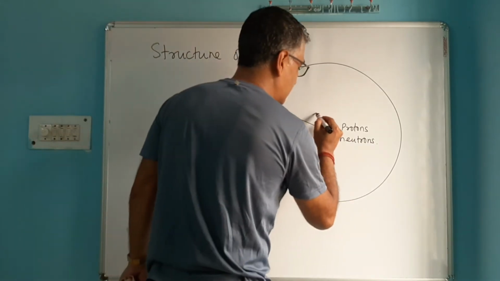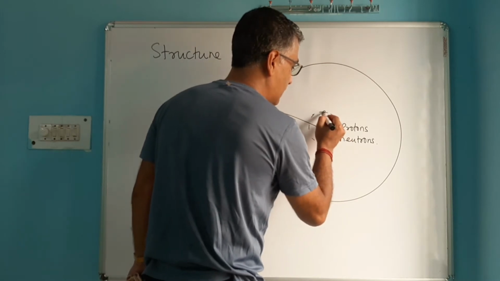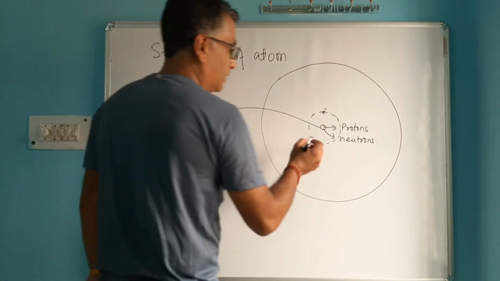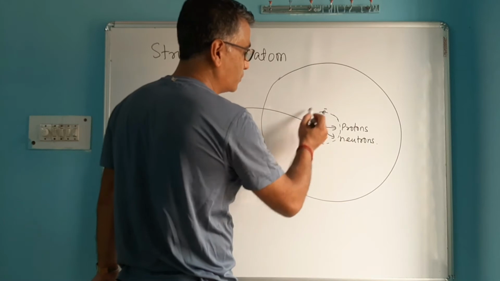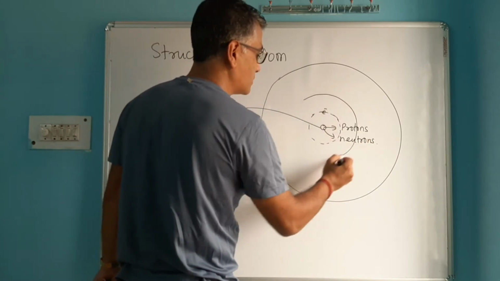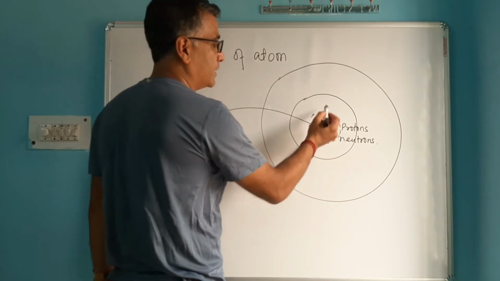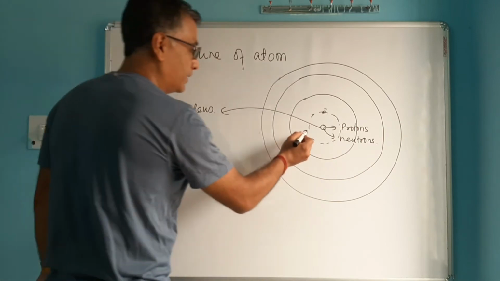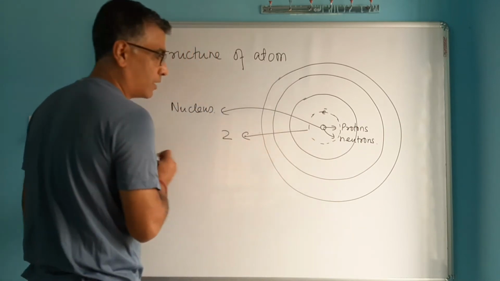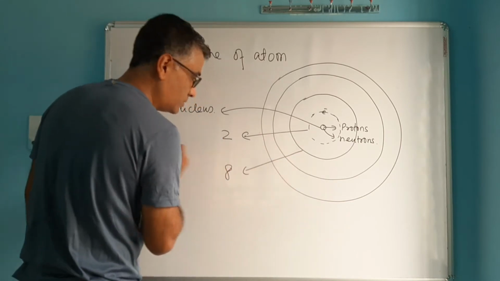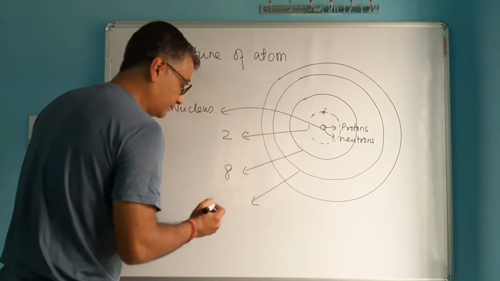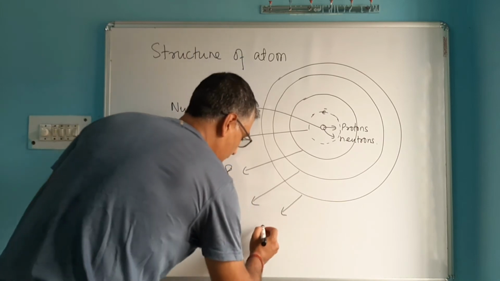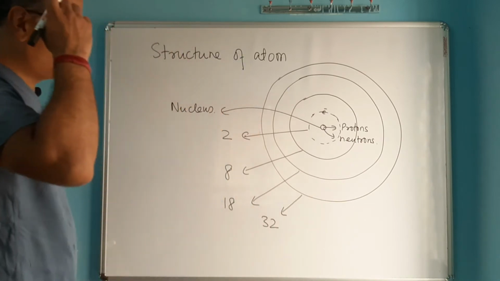Outside this nucleus, electrons go round and round. That means they revolve in a circular path. Like planets go around the sun, electrons also move around the nucleus in several orbits. There are orbits like first orbit, second orbit, third orbit and fourth orbit. In the first orbit, you can have a maximum of 2 electrons. You can have 8 electrons in the second orbit, and you can have 18 electrons in the third orbit and 32 electrons in the fourth orbit.